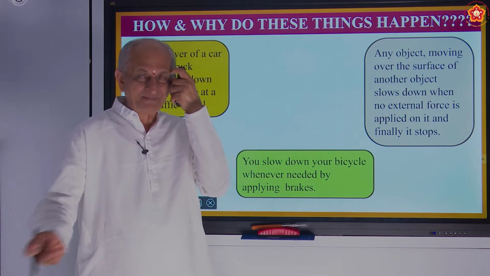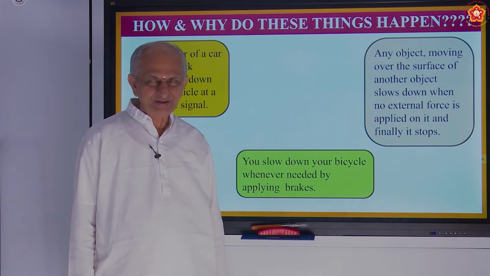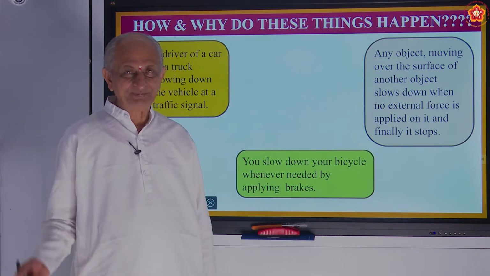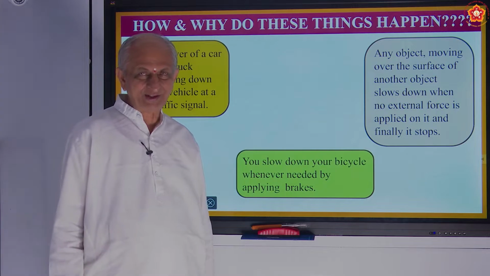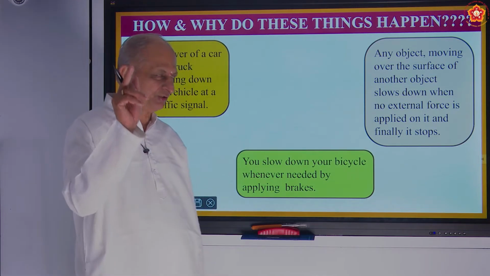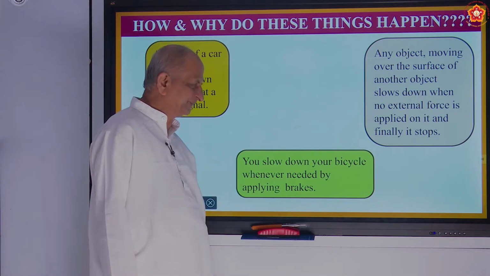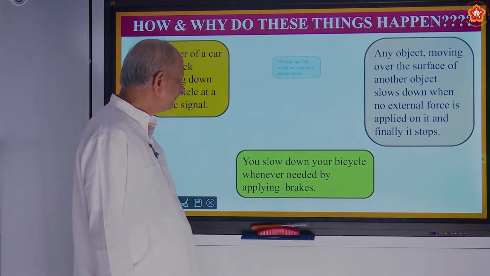Or a sheep will come. Some child will pass in front of you. So you cannot say that I am an expert driver, I can do anything I want. No, at that time you have to stop. How to stop it? You have to apply brakes, correct?